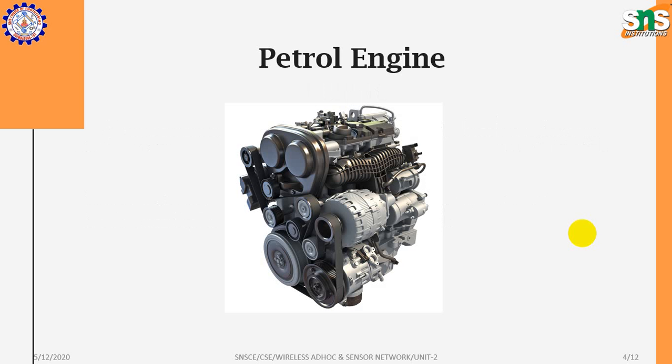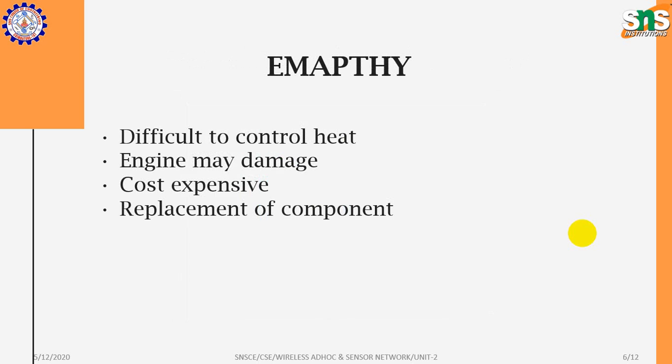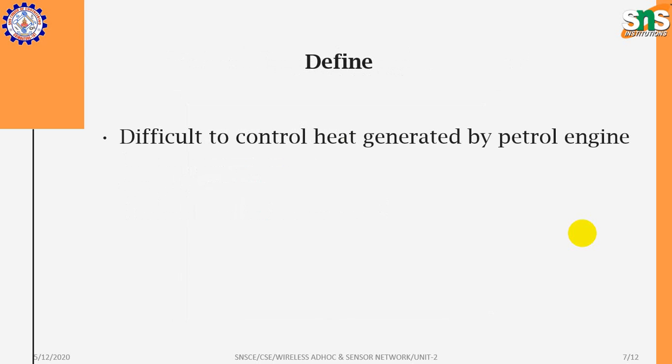The image shows the petrol engine component. The empathy part focuses entirely on the difficulty of controlling the heat.